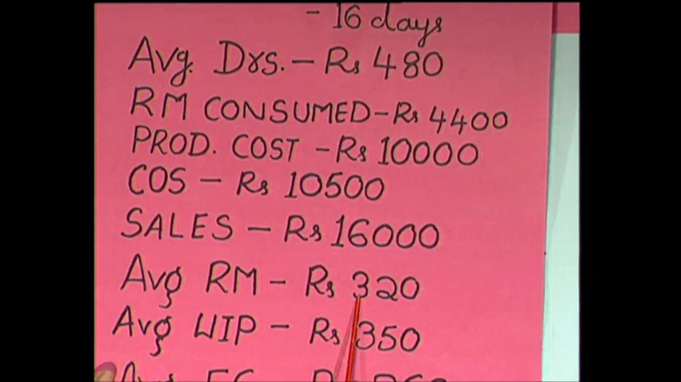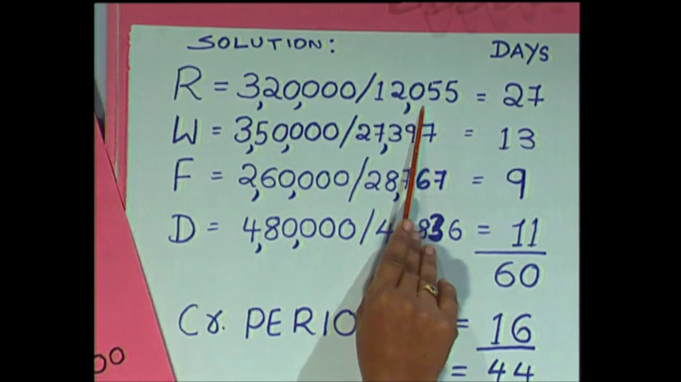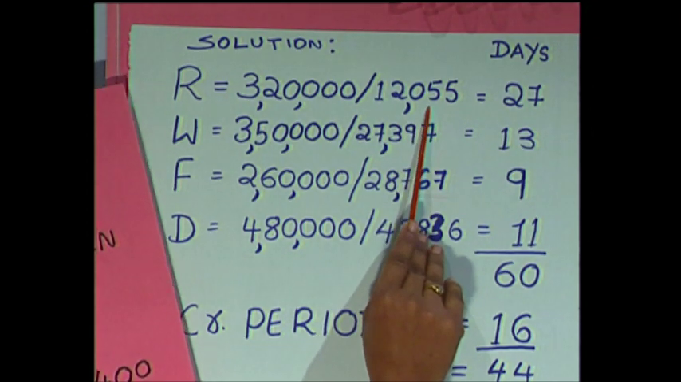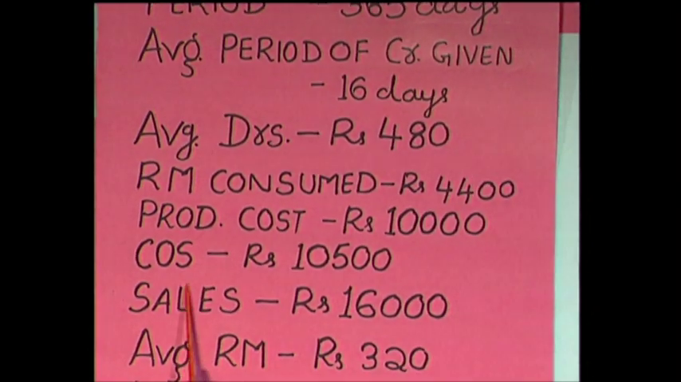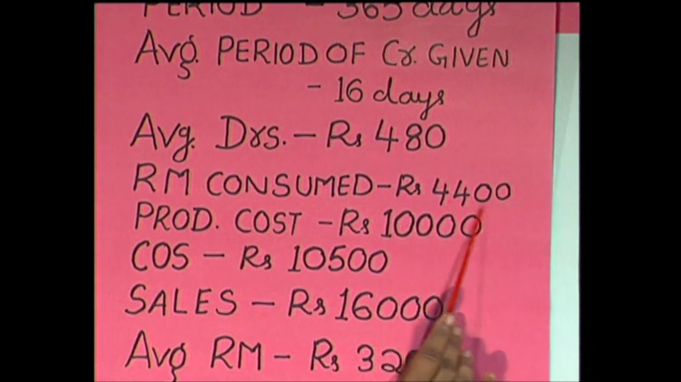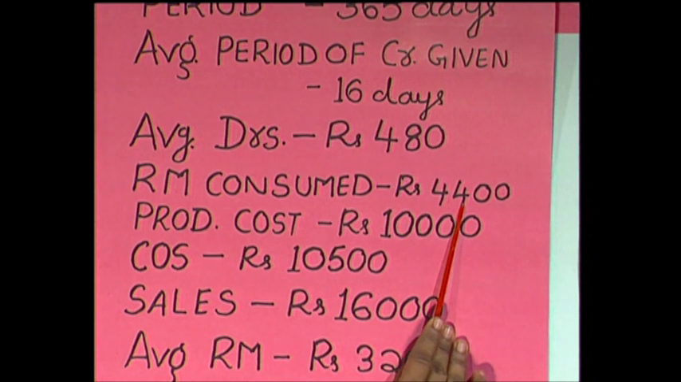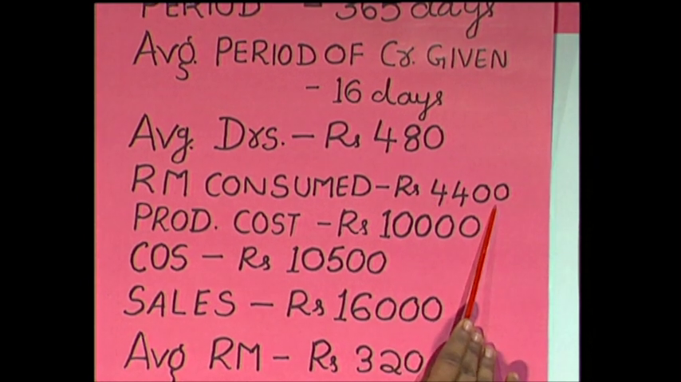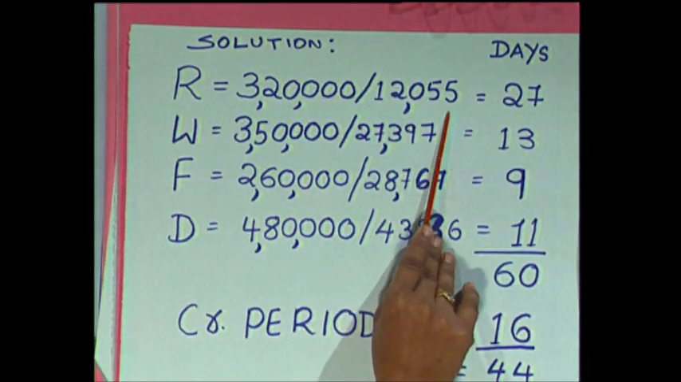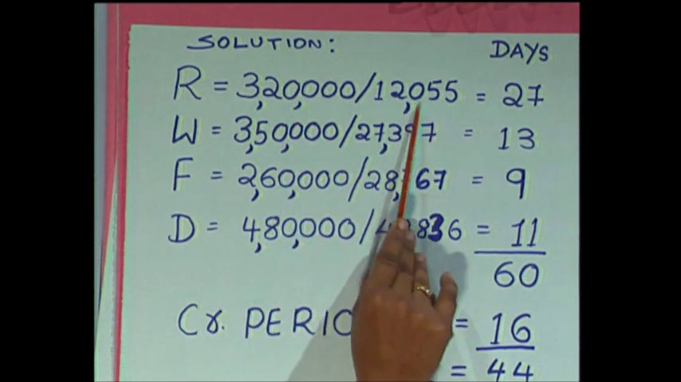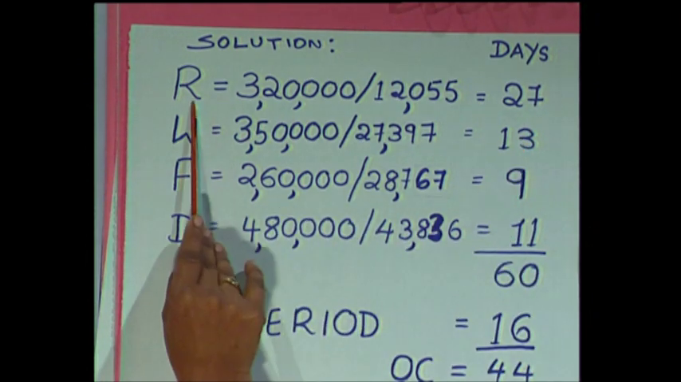So, take this 320 followed by 3 zeros, divide by raw material consumed per day. How are we going to get raw material consumed per day? Raw material consumed is given directly as 4,400 followed by 3 zeros. This is per annum, and we have to get per day. So, 4,400 followed by 3 zeros divided by 365 days, we get 12,055. So, average stock of raw material divided by average raw material consumed per day, we got 27 days as R.